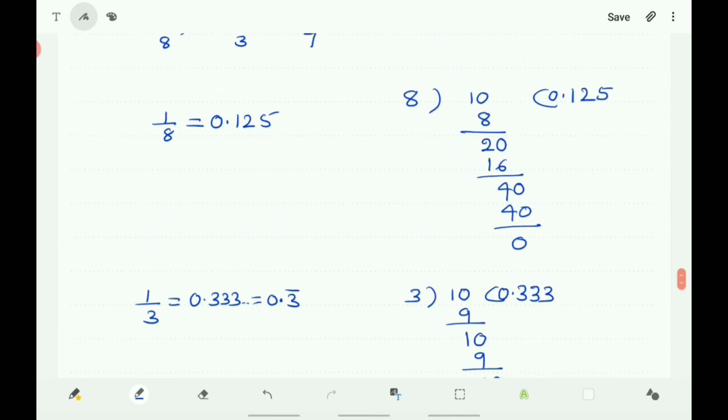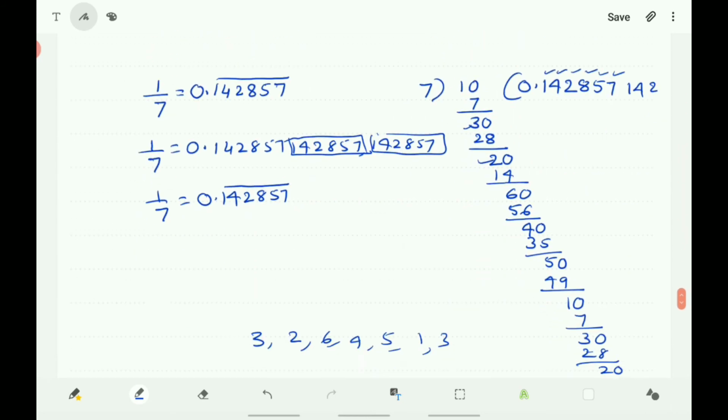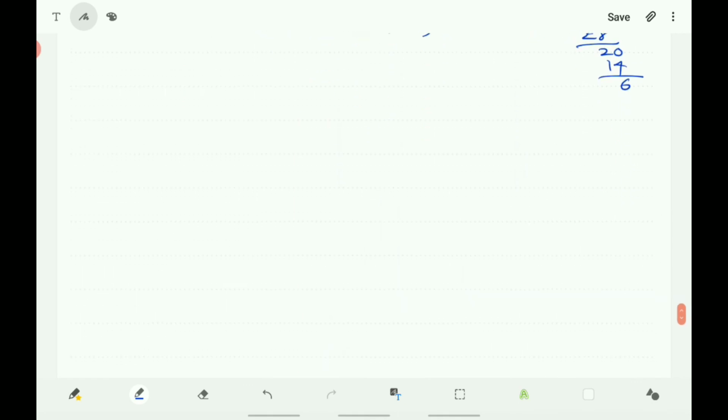So here the decimal expansion is terminating decimals or non-terminating decimals. Irrational numbers, they cannot be expressed in the form of p by q. Their decimal expansion may be non-terminating, non-recurring.